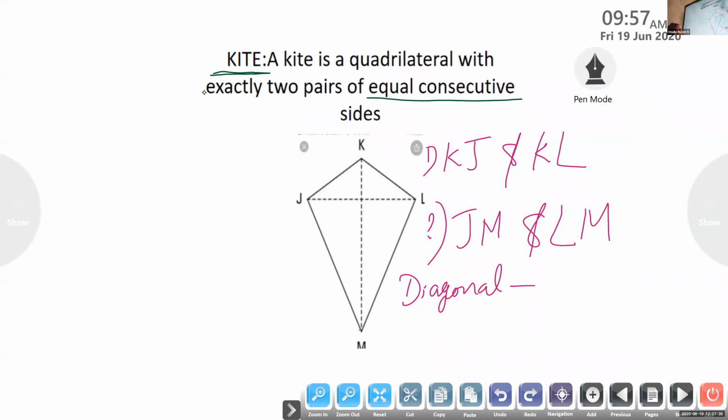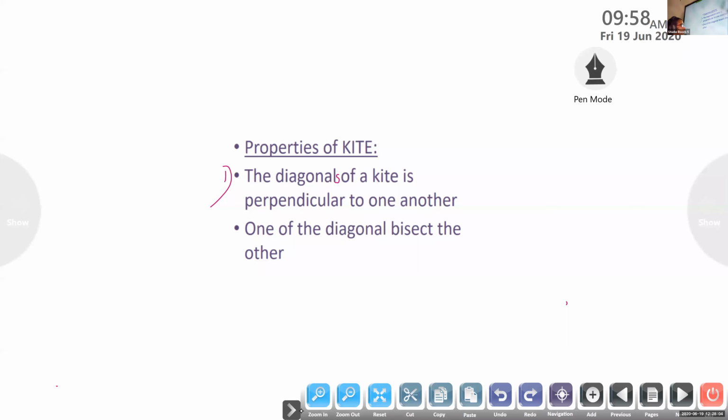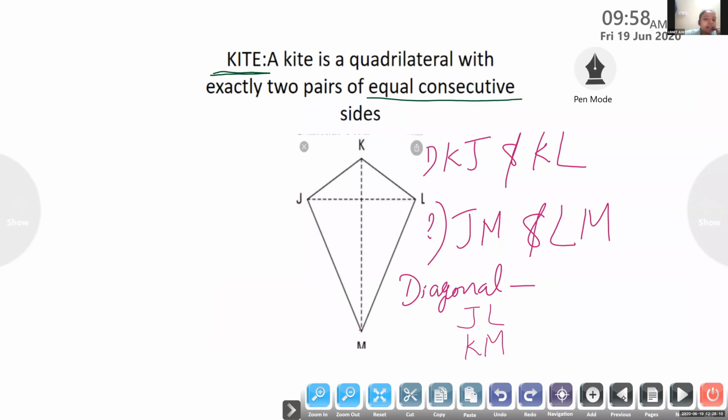Vaishnavi, which are the diagonals of this kite? One is JL, correct. The second one is KM. JL and KM are the diagonals of this kite. And the second property says what? One of the diagonals bisects the other.